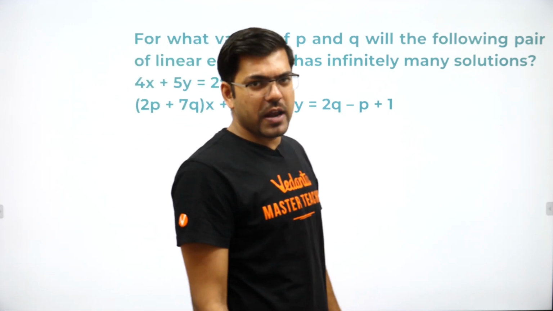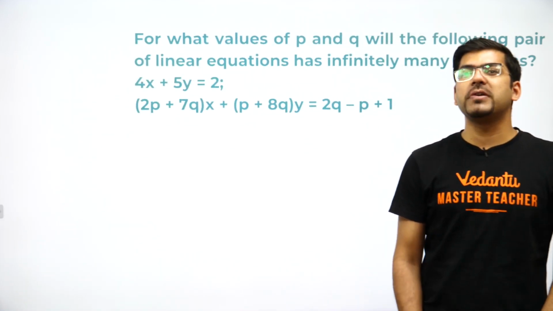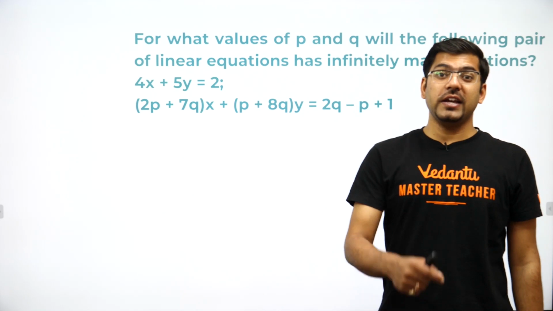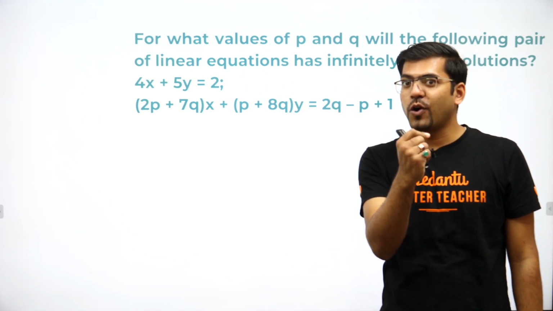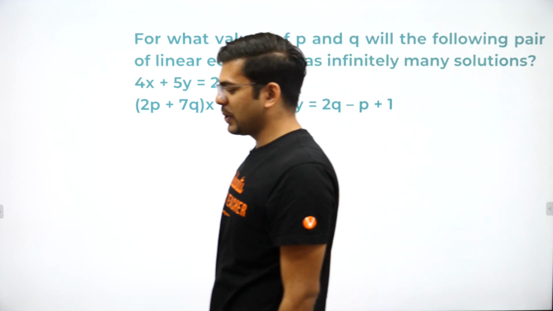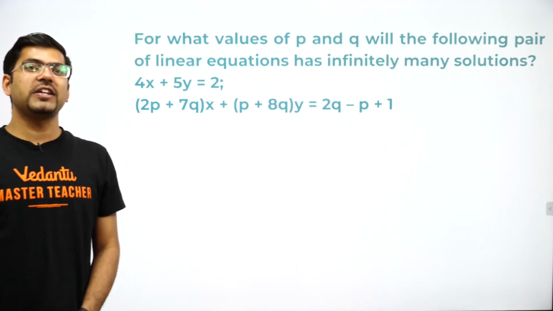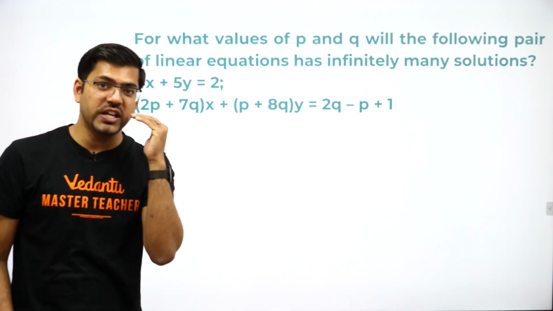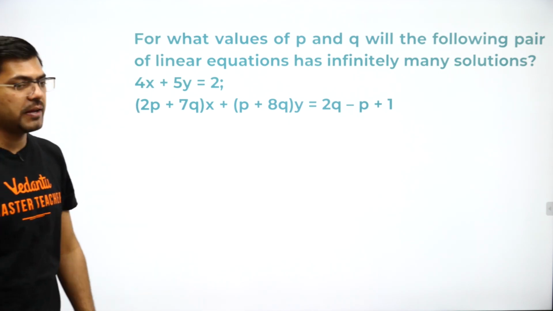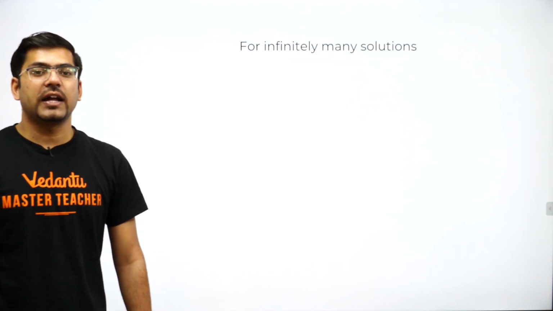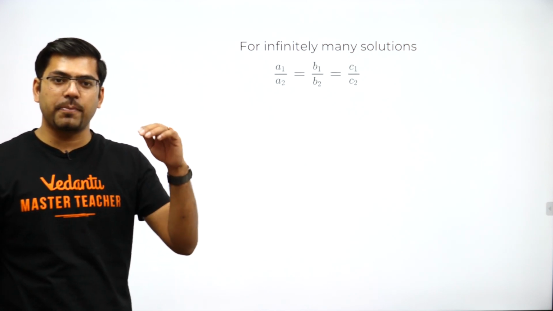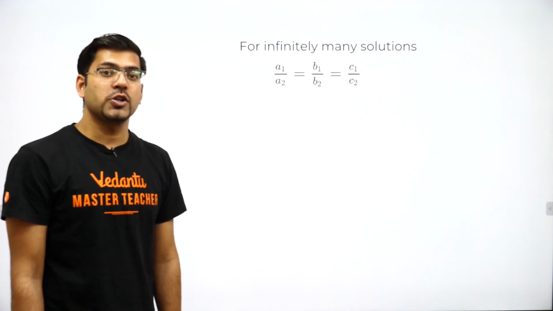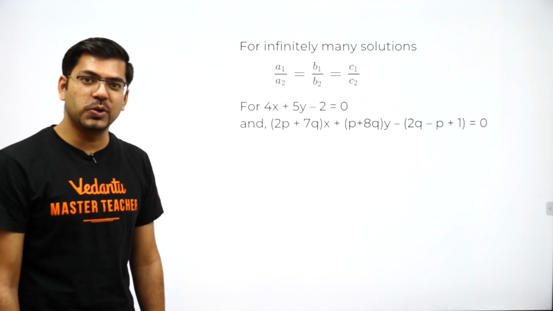For unique solutions, a1 upon a2 is not equal to b1 upon b2. For no solutions, a1 upon a2 is equal to b1 upon b2 and not equal to c1 upon c2. And for infinitely many solutions, a1 upon a2 is equal to b1 upon b2 is equal to c1 upon c2. For infinitely many solutions, the condition should be a1 upon a2 is equal to b1 upon b2 is equal to c1 upon c2. Write the condition very first so that the examiner knows that you know the answer.